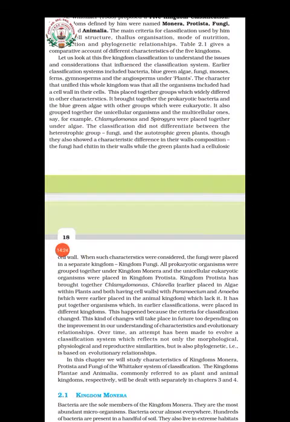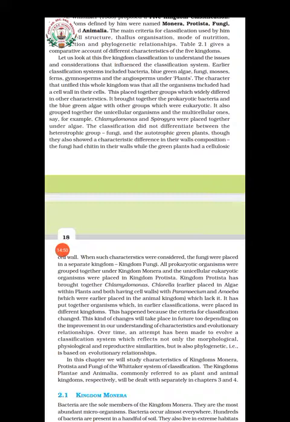So attempts are made to involve the evolutionary relationship, according to their development or their complexity. How the nervous system is present in a particular organism, how much it is evolved, or how much the circulatory system is evolved. How they are related to the lower groups and the higher groups. Likewise, the evolutionary relationships were also considered for classification.